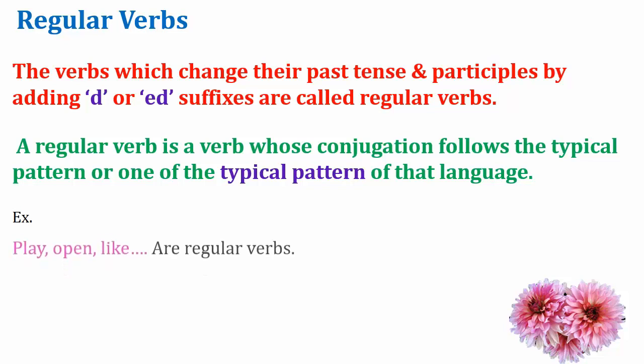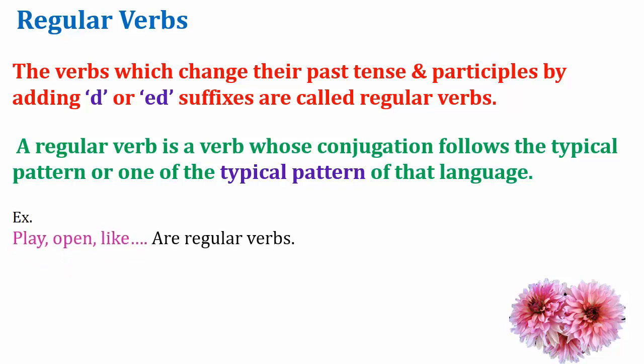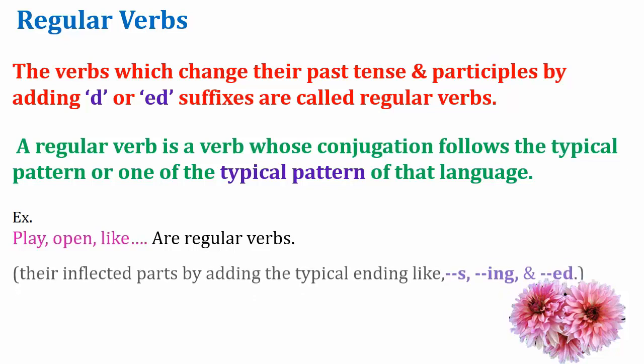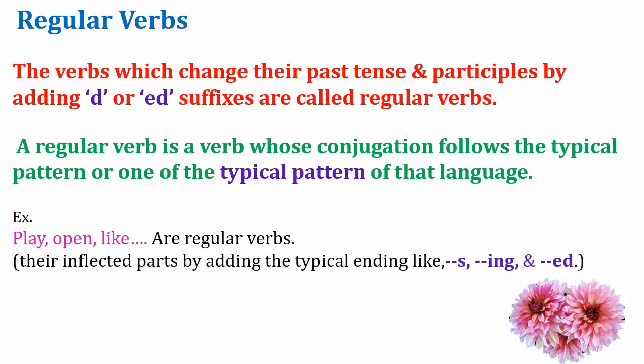For example, play, open, like, they are regular verbs. How are they regular? Because they are inflected by adding the typical endings like s, ing and ed. Let's see with their parts.